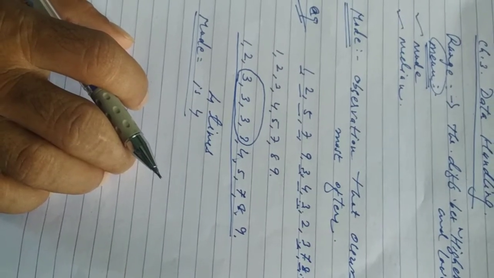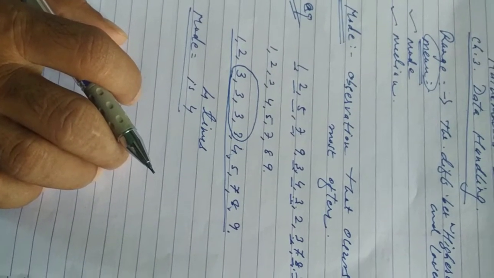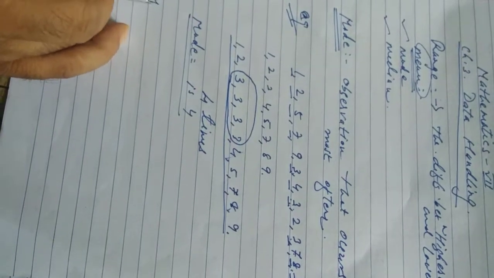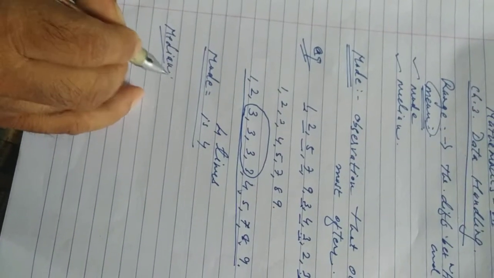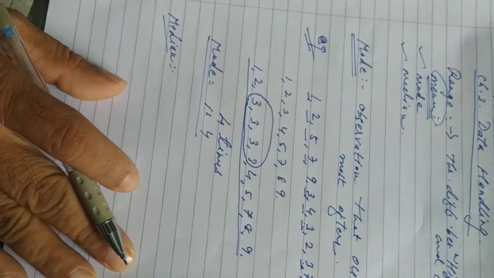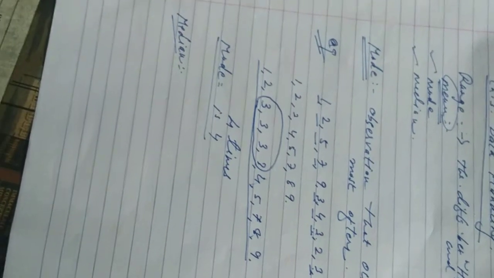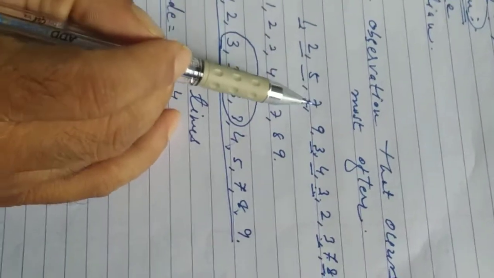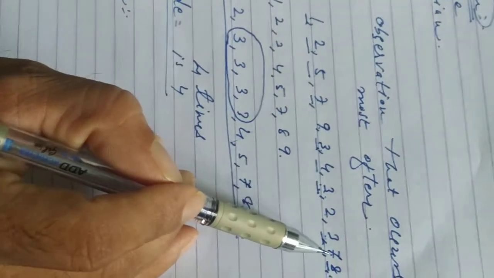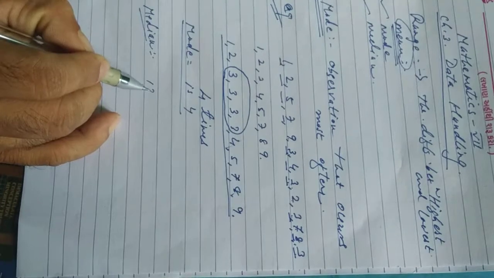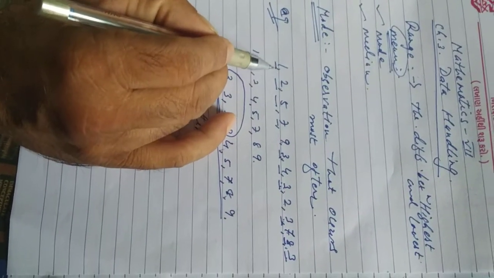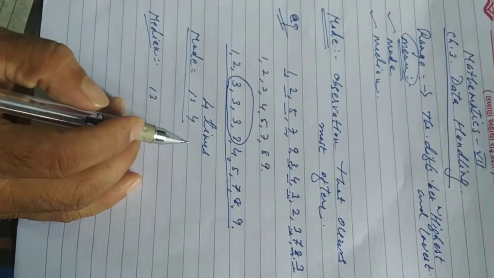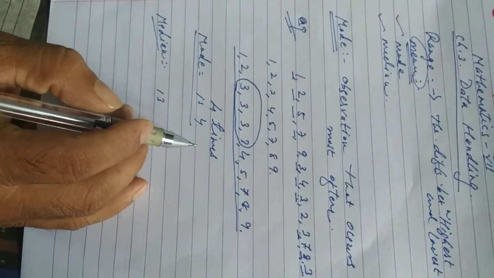Now after mode, what is the other topic we are going to learn? Median. Now what do you mean by it? See, if the data has an odd number of observations, then the median is the middle observation. See in it, how many observations? 1, 2, 3, 4, 5, 6, 7, 8, 9, 10, 11, 12, 13. 13 observations. So which is the middle? That is the median of the given observations.